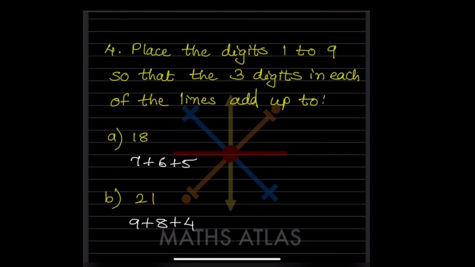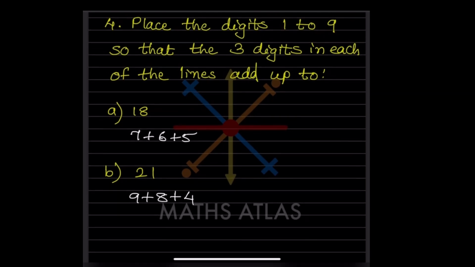So the number should be in between this 1 to 9. So it will be, if we take 9 plus 8 plus 4. So when you add all this one, that is going to be 21.